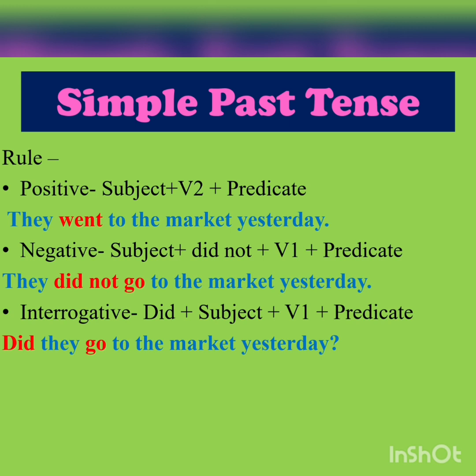While changing it into negative, you will only add did not with all your subjects. So the sentence becomes, they did not go to the market yesterday. Whereas while forming an interrogative statement, we will again interchange the positions. So it becomes, did they go to the market yesterday?